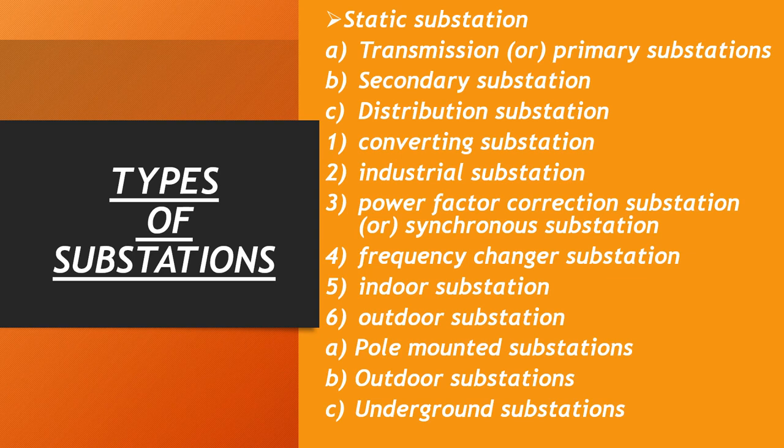Next, outdoor substations. For voltage beyond 66 kV, the clearance between conductors and the space required for switches, circuit breakers and other equipments becomes so high. Hence, it is not economical to install the equipments indoor. Therefore, for above 66 kV, the substation equipment is placed outdoor with suitable platforms. Such types of substations are called outdoor substations.